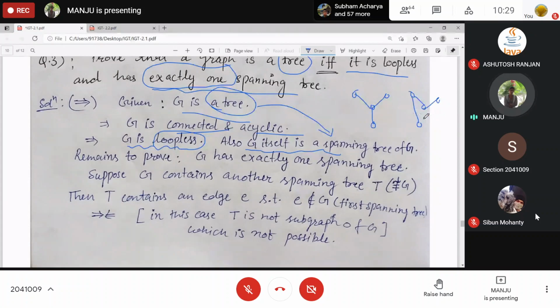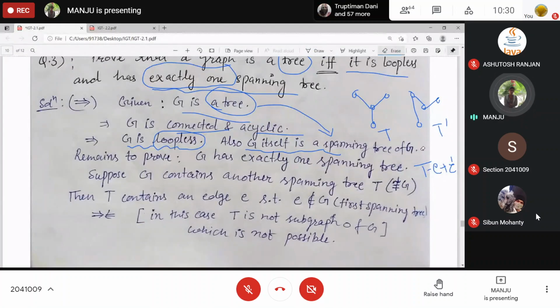Now, what will happen? We have just seen that if you have T and T dash, two spanning trees, then one edge that is only present in T, this edge, you subtract it from T and add this edge, that will form another spanning tree, right?